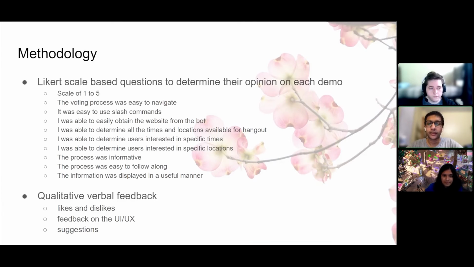We developed questions on a Likert scale and asked users to provide feedback after each demo. This allowed us to determine quantitative values for what was the best and worst. For example, we asked them to rate on a scale from 1 to 5, with 1 being strongly disagree and 5 being strongly agree.